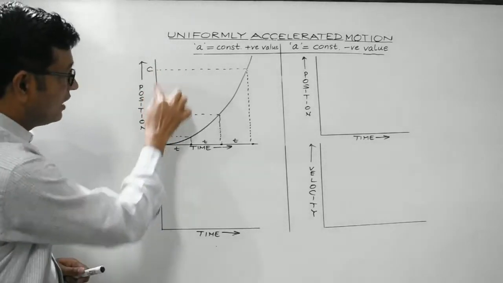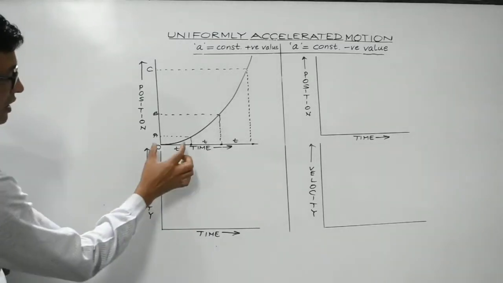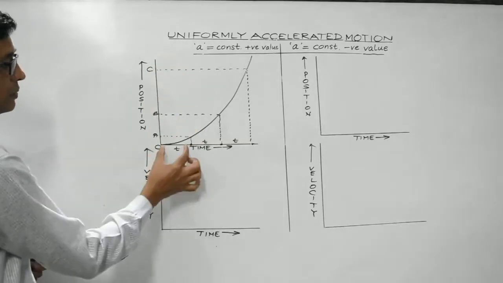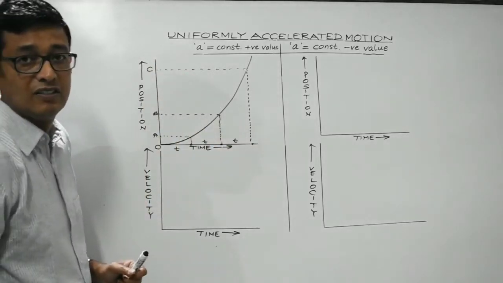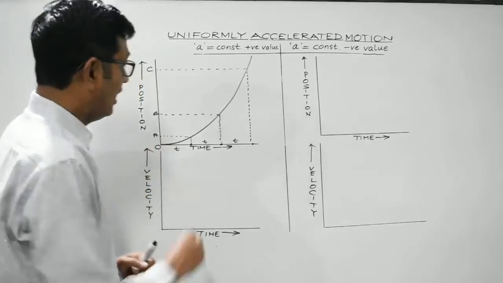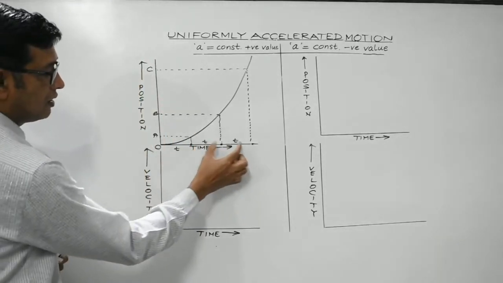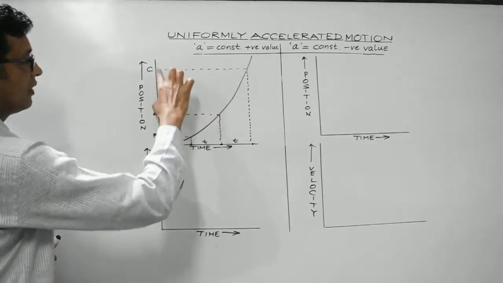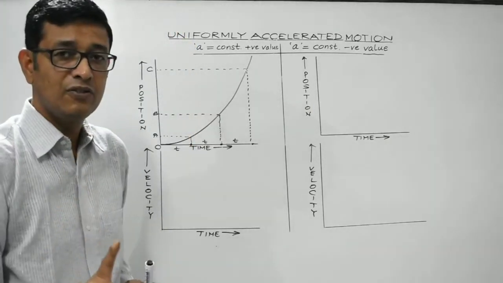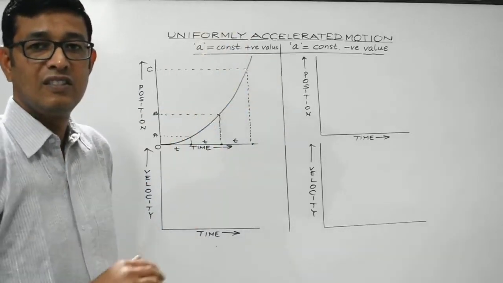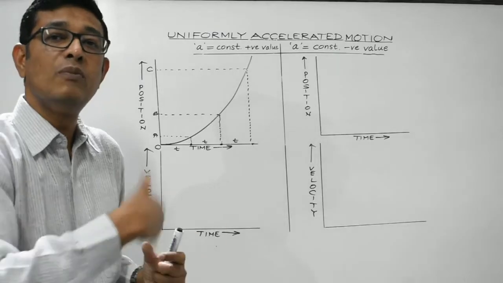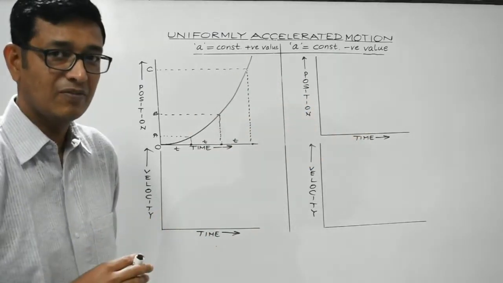Students, please try to interpret this particular graph. We are taking equal intervals of time, but the body is covering unequal displacements in equal intervals of time. That is when the body is said to be in non-uniform motion. And in this case, look, with each interval of time, the body is covering more and more distance. And that is possible only if the speed of the body is increasing, the velocity of the body is increasing. Then only it will cover more and more distance per unit time.